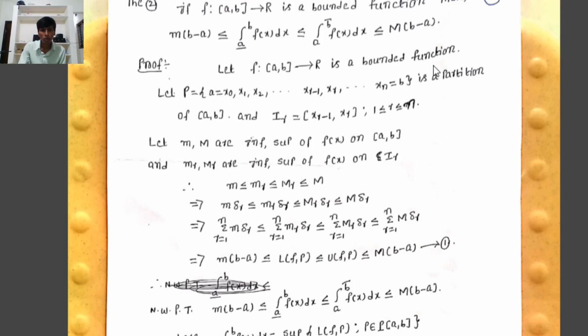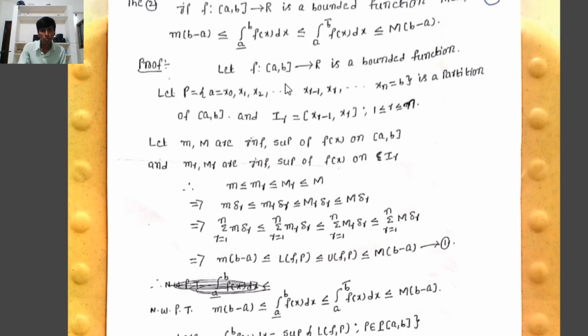Since f is a bounded function on the closed interval a comma b, that implies f is automatically bounded on each and every subinterval Ir. Therefore, let small m comma capital M be the infimum comma supremum of f of x on the closed interval a comma b. F is bounded, that implies f has an infimum comma supremum on the closed interval a comma b. Therefore, the infimum of f of x on the closed interval a comma b equals small m, and the supremum of f of x on the closed interval a comma b equals capital M.